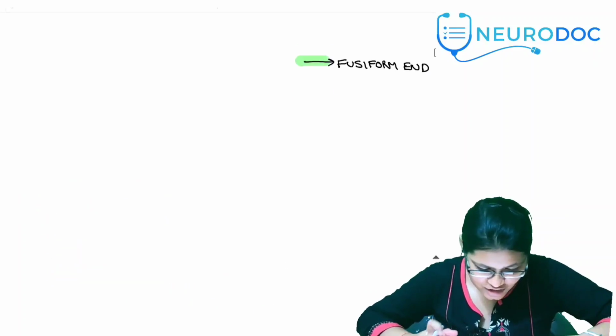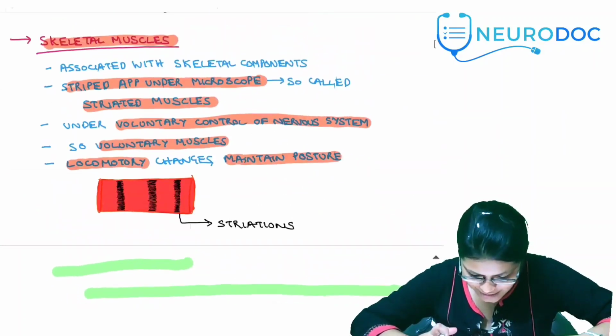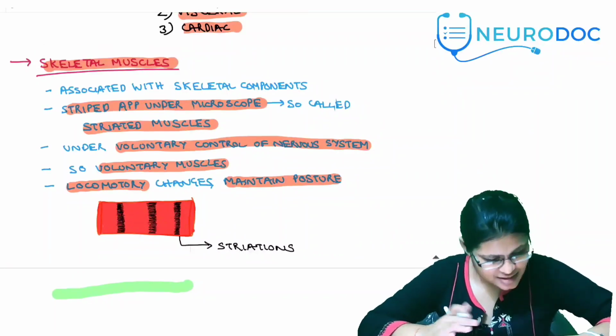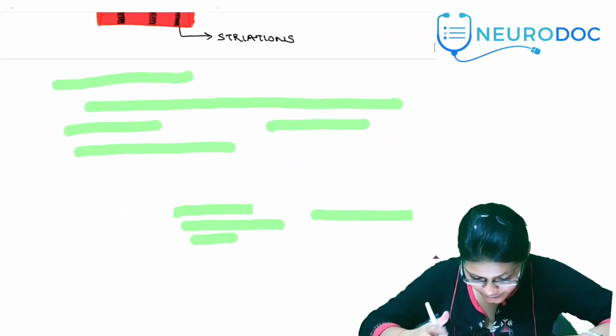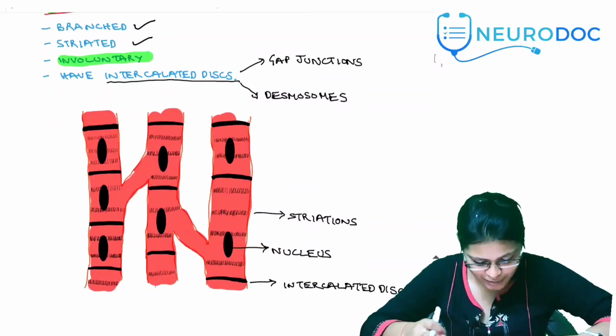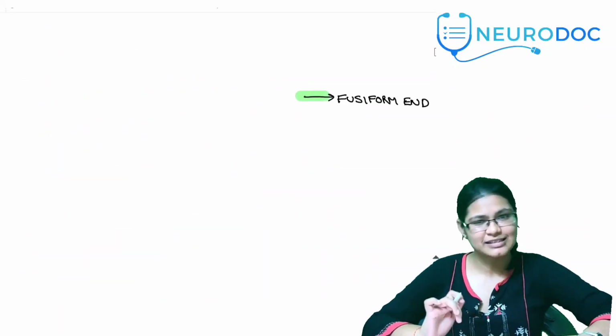Right? And coming to the structure of the skeletal muscle, we will see that in complete detail later. Skeletal muscles are multinucleated, and cardiac muscles are also multinucleated, but smooth muscles are uninucleated.